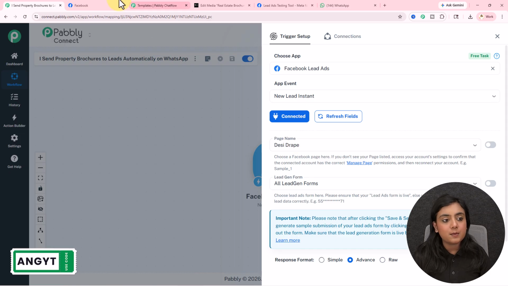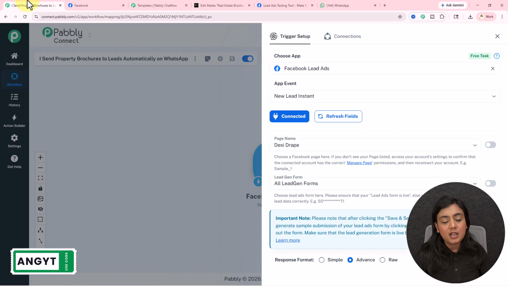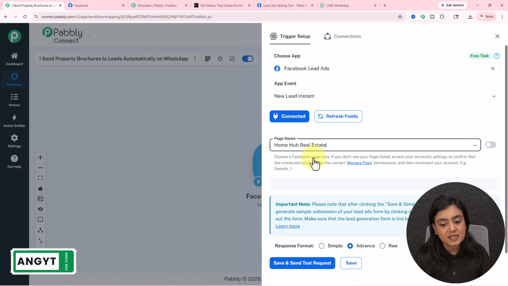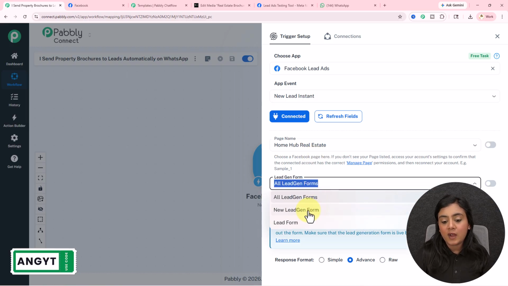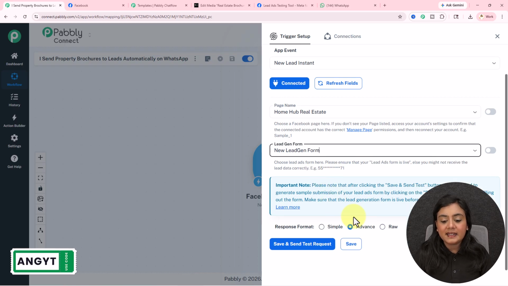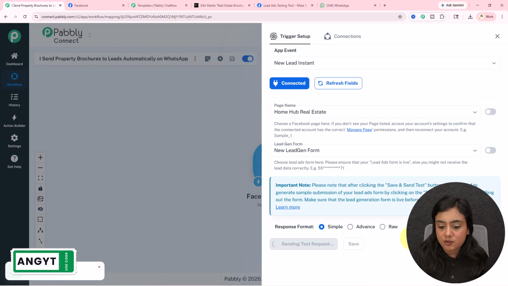So I've created a Facebook page in the name of Home Hub Real Estate. That's my company name. So what I'll do is I'll go back and search for this name and select it right here. For the form, I have created a new lead gen form in the name of new lead gen form. So I'll select this form from here, okay? And then it is asking which kind of response do I want to capture in the trigger. I will select simple as the response and click on this save and send test request button.